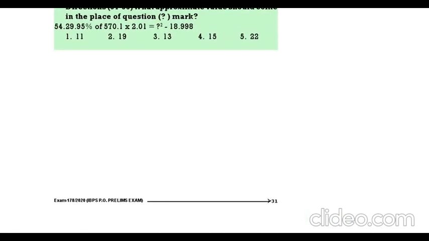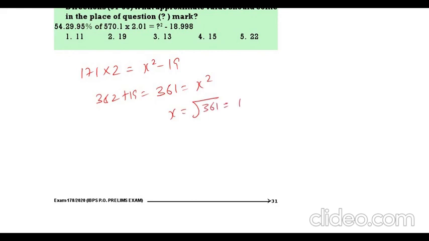Next. 30% of 570, that means 57 into 3, that is 171 into 2, is equal to x square minus 19. So 342 plus 19, 361 is x square. X is equal to root 361, that is 19. 19 is the correct answer.